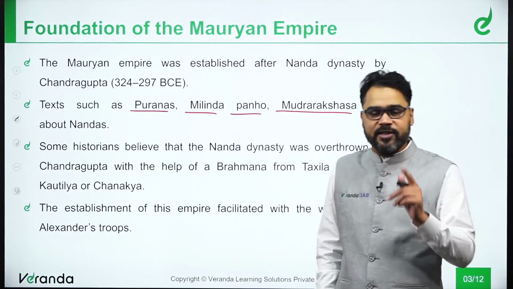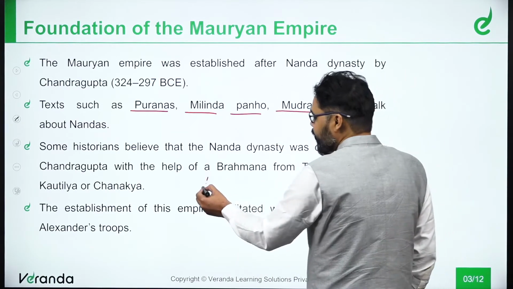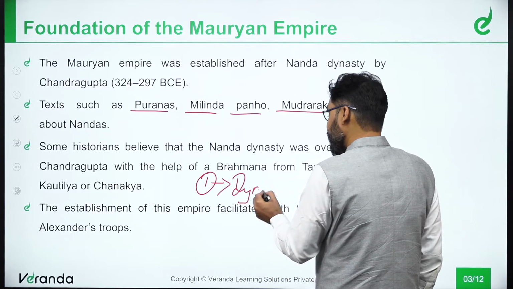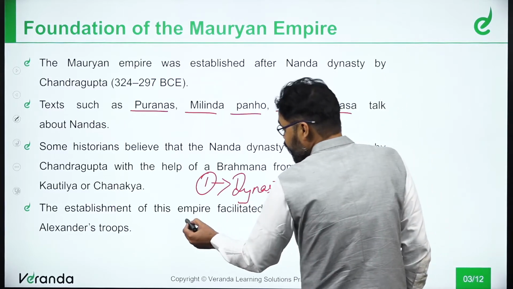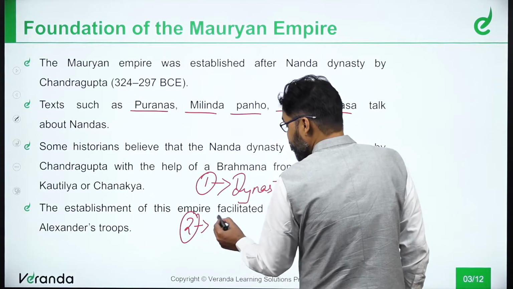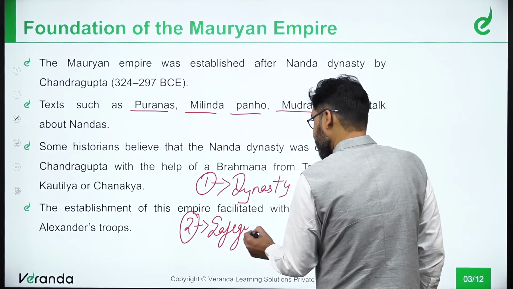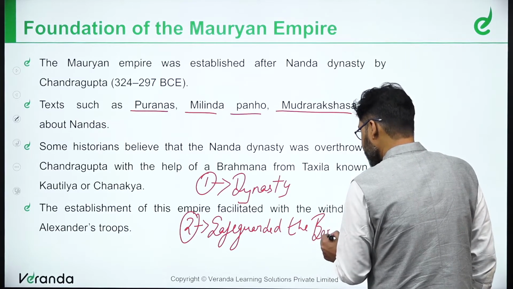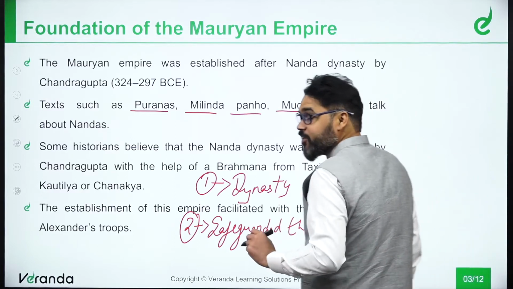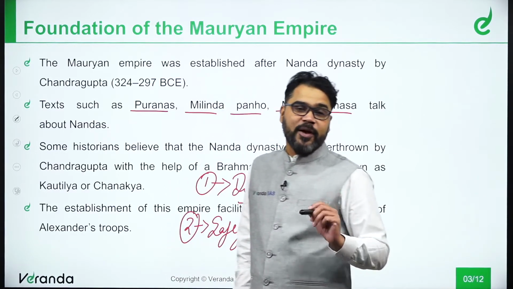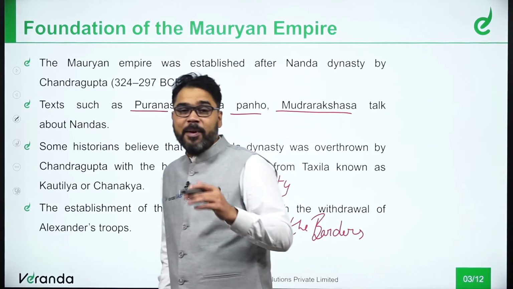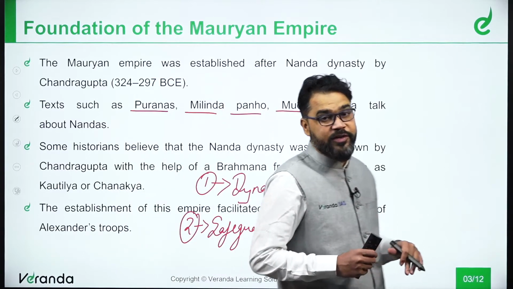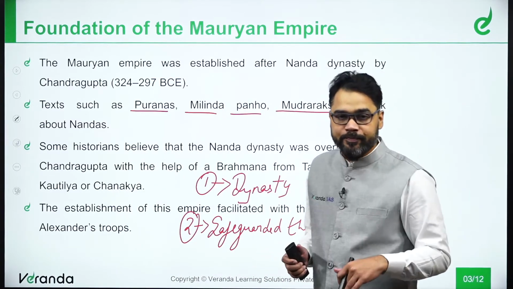So, he did two things. Number one, Chanakya brought a new dynasty into existence, the Maurya dynasty. And number two, he safeguarded the borders. Otherwise, what would have happened? Otherwise, Alexander along with his army might have entered the central region, or you can say the northern region. Fine?